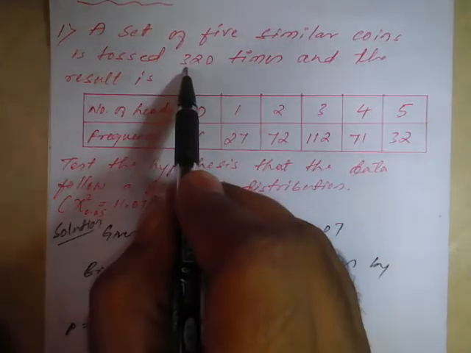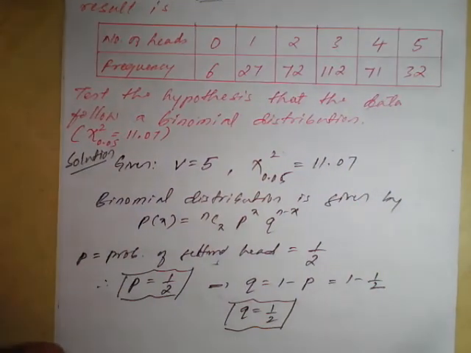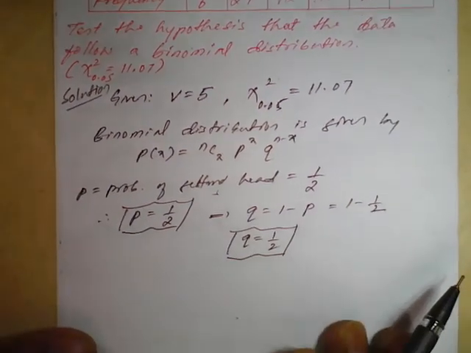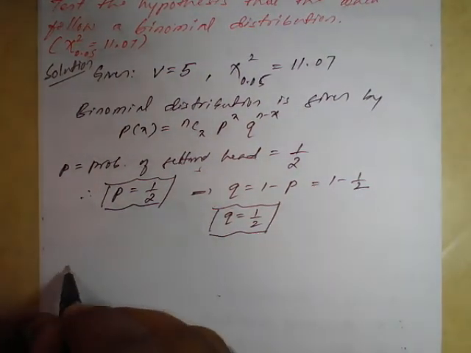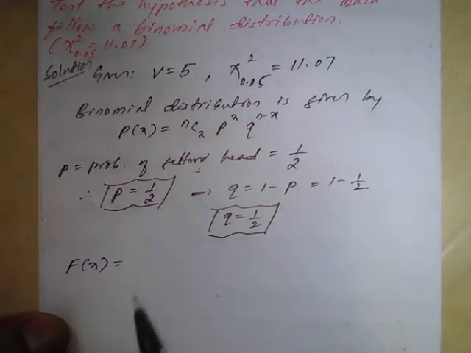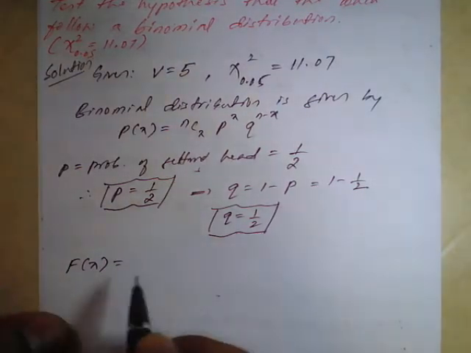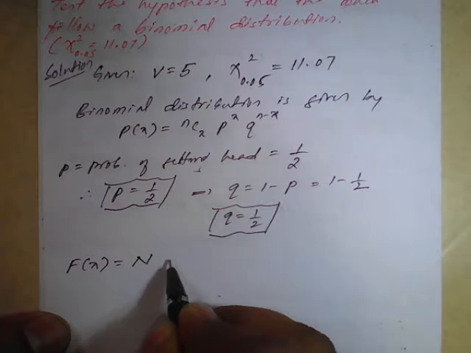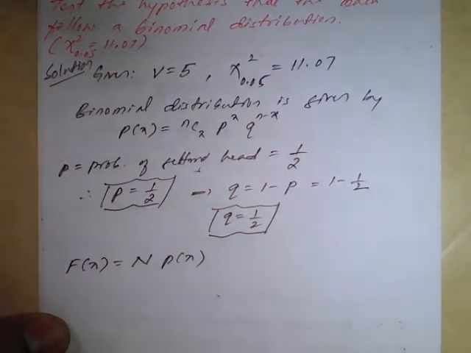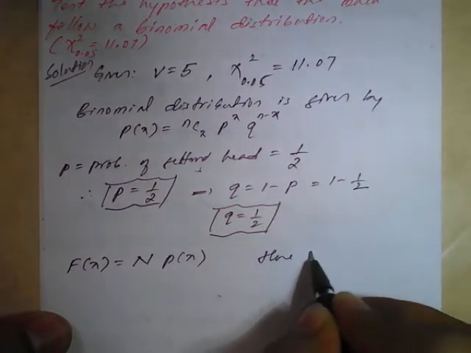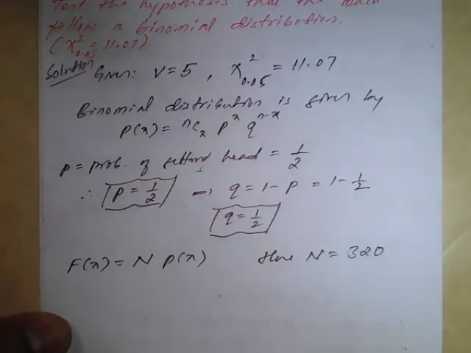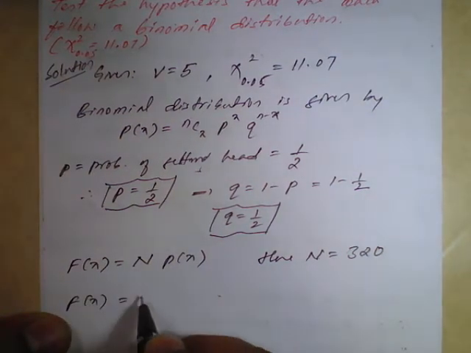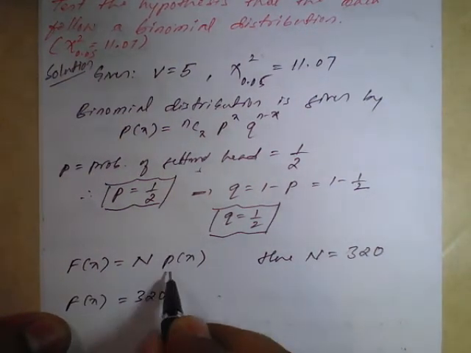We know that these 5 similar coins are tossed 320 times. In the question they have given 320 times they have tossed. So therefore here we need to find the theoretical frequencies, that is, capital F of x is considered as the theoretical frequency. So F of x is equal to N into p of x. Here capital N is nothing but the number of times the coin is tossed, that is 320. So capital F of x is equal to 320 times the p of x formula.